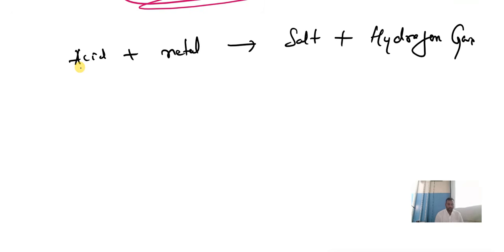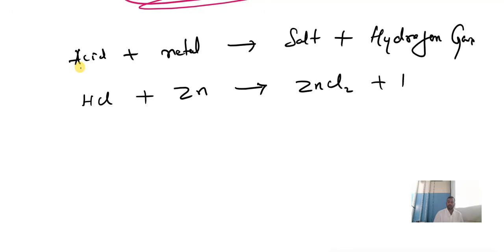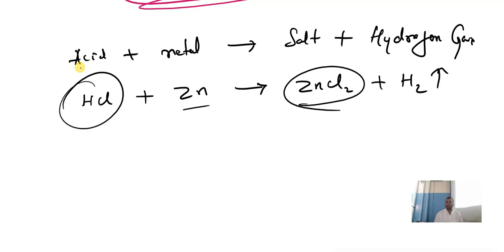Salt plus hydrogen gas. Example: hydrochloric acid reacts with a metal, zinc. So we get zinc chloride, and hydrogen gas is liberated. This is the reaction. When acid reacts with a metal, it gives salt plus hydrogen gas.